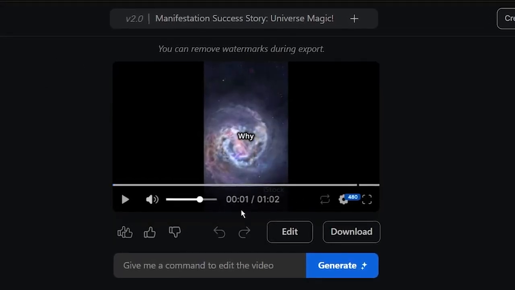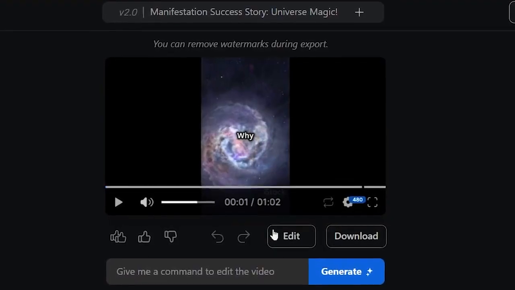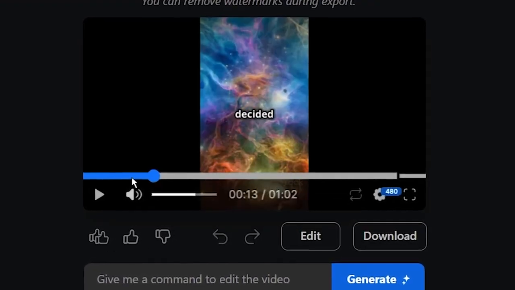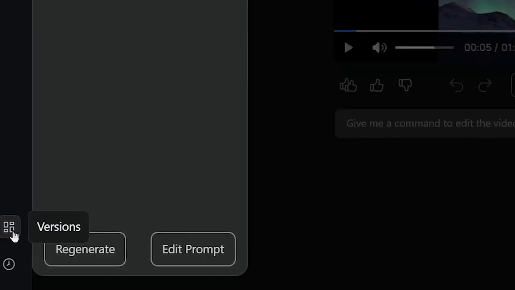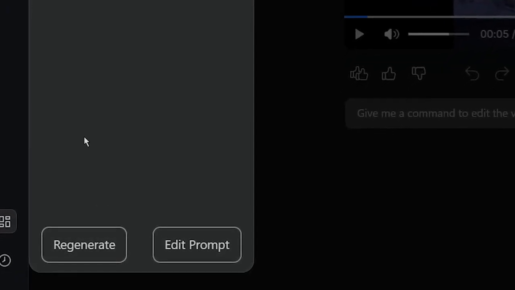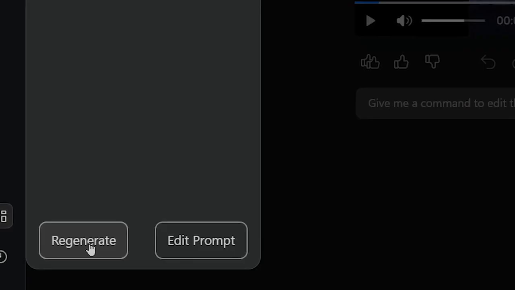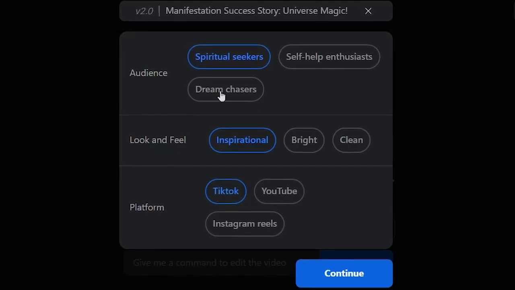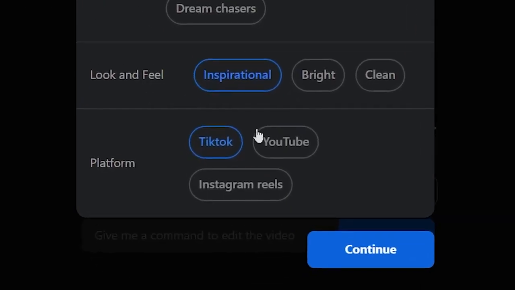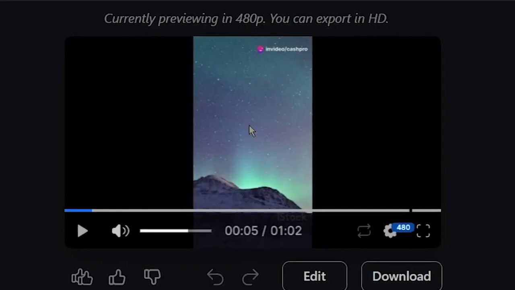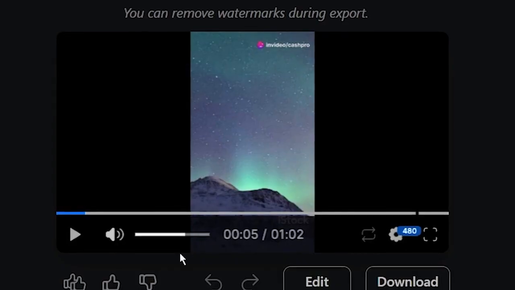So the next thing is to edit this video if you don't like something, or if you just want to add something to the video or remove something from it. The first way to edit this is to have invideo themselves regenerate the complete video for you. To do this, you need to click on the versions option in the bottom left corner of your screen, and from there you just need to click where it says regenerate. You can change any preferences that you want to change in audience type, look and feel, and platform. Then just click on continue, and invideo AI is going to regenerate the entire video for you using our new inputs.